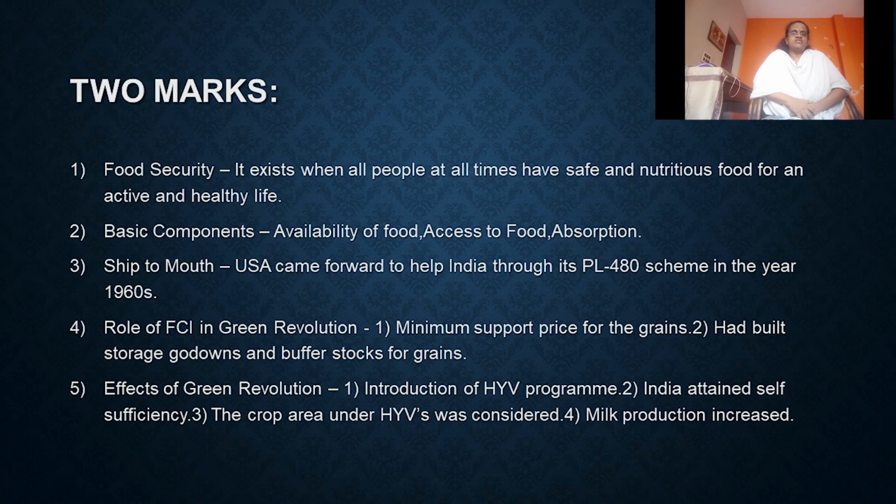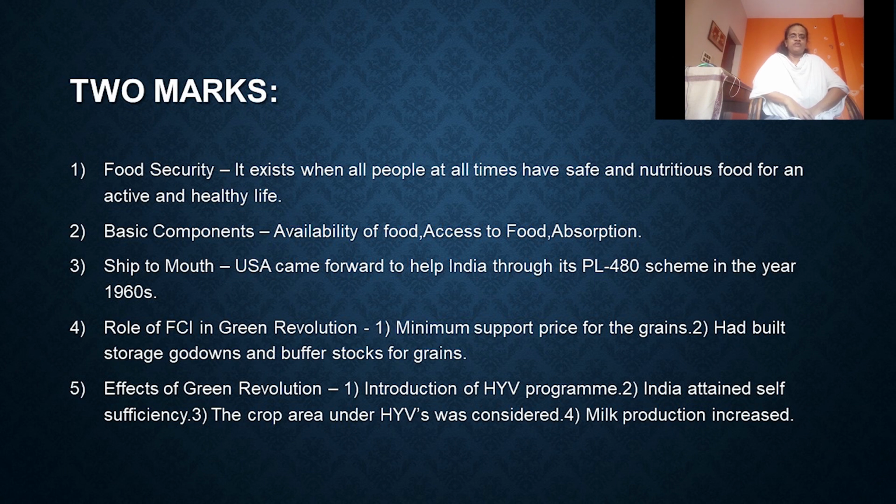Now we can revise 2 marks. Define food security according to FAO. Food security according to FAO: food security exists when all people at all times have safe and nutritious food for an active and healthy life. What are the basic components of food and nutrition security? Availability of food, access to food, absorption.